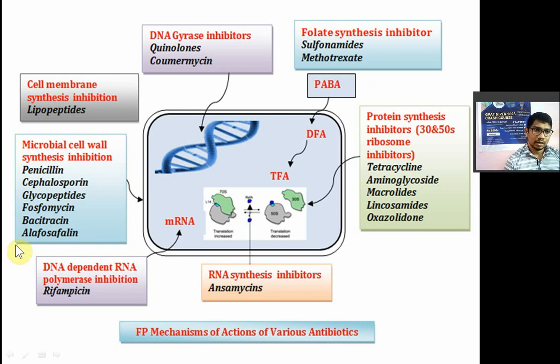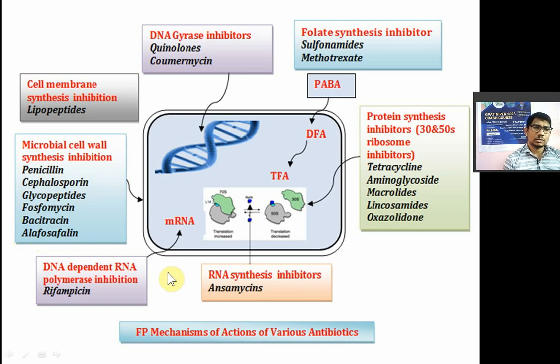A for alafosfalin, okay, alafosfalin A. B for bacitracin, C for cephalosporin, A B C. ABC's GF, girlfriend, so G for glycopeptide, F for fosfomycin, and both paisa wale, meaning penicillin, right? So you can also remember this. Microbial cell wall synthesis inhibitors, very important, questions have been asked on all of them.